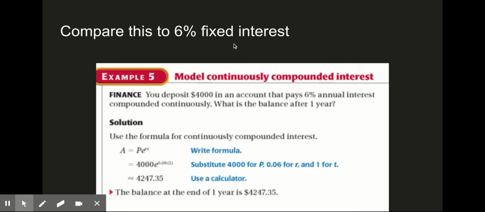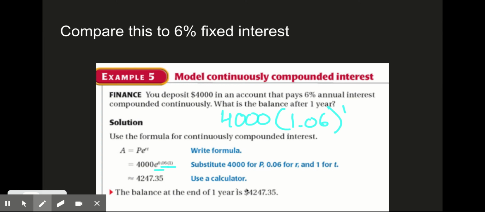So compare this to 6% of fixed interest. You get 6% annually. Well, what if you compounded it continuously? Right? What if you used e to the power of 0.06 times a year versus if you just did 4,000 times 1.06 for a year?